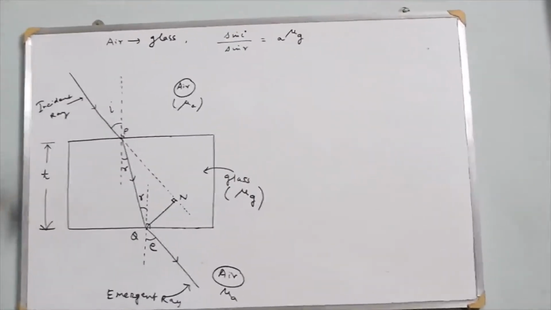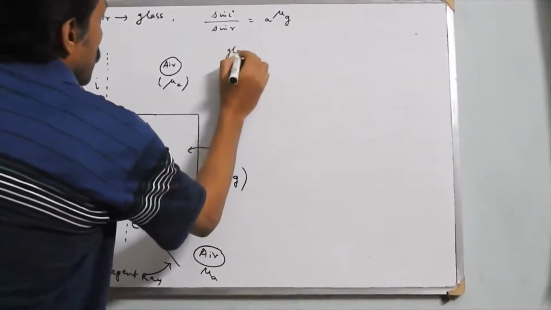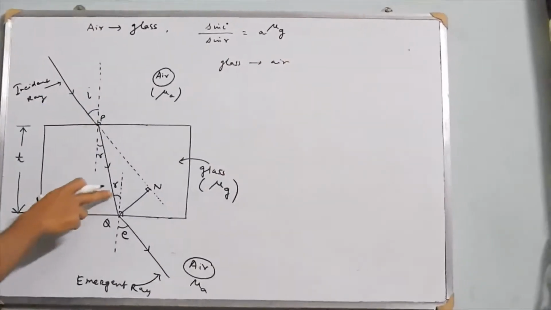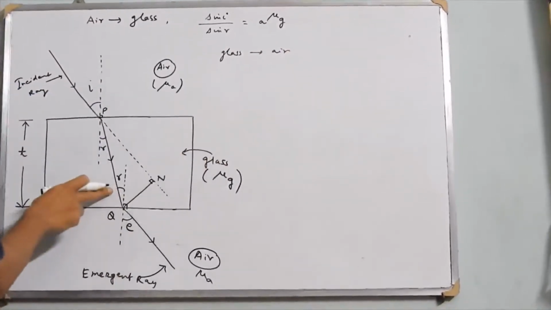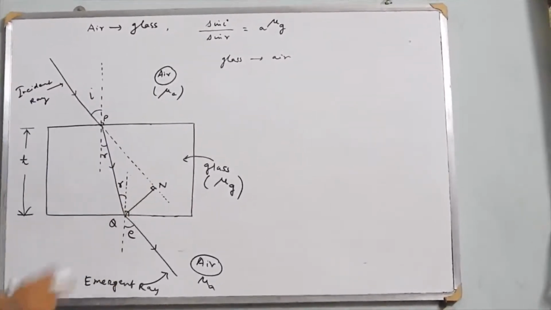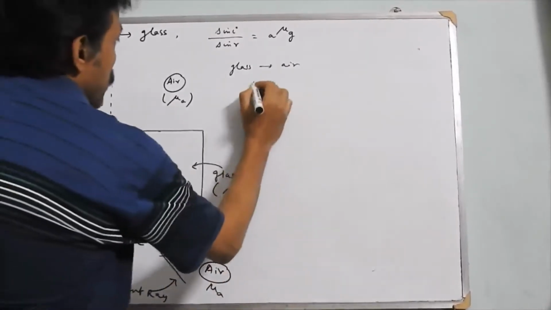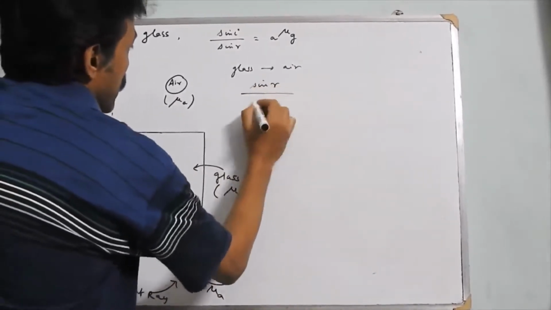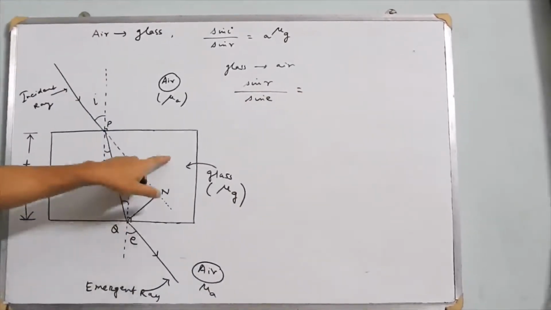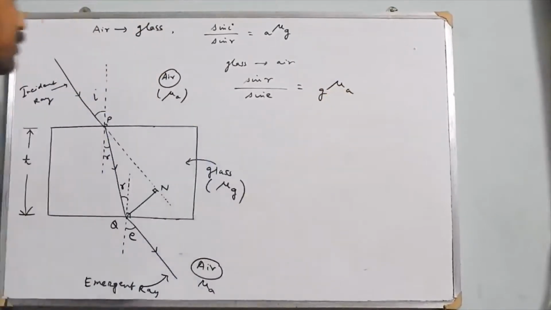When light moves from glass to air, the angle of incidence will now be R, because this is the incident ray that is from glass to air. So this will be the incident ray and this will be the refracted ray. So by Snell's law, sin R by sin E is equal to the refractive index of the second medium with respect to the first medium, that is air with respect to glass.